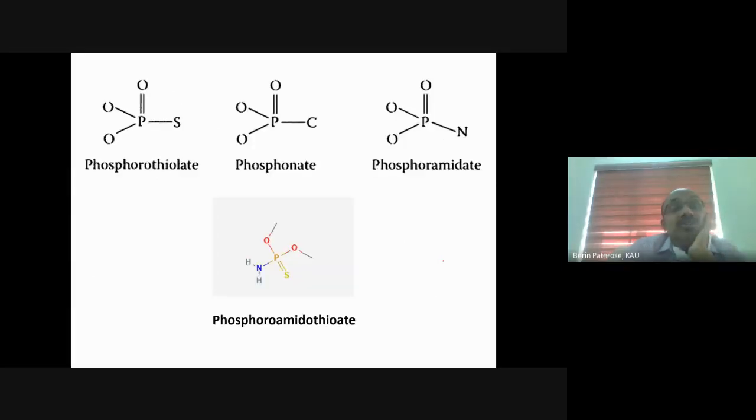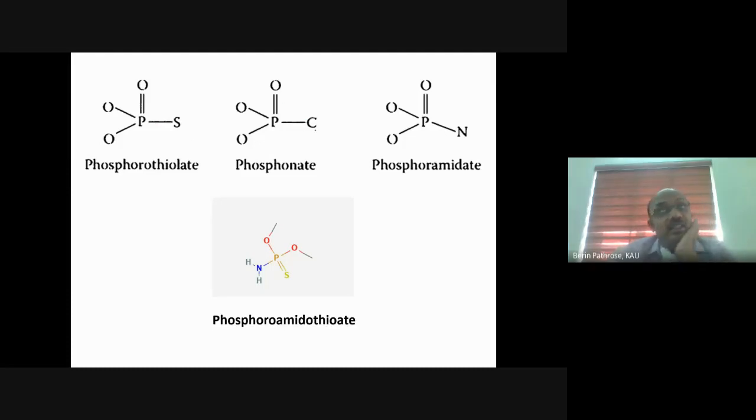Then comes phosphorothiolate. The difference between phosphorothioate and phosphorothiolate is that in phosphorothiolate there is only a single sulfur atom, a thiol group. It is attached to a single bond oxygen position. It replaces a single bond oxygen. So that is phosphorothiolate.